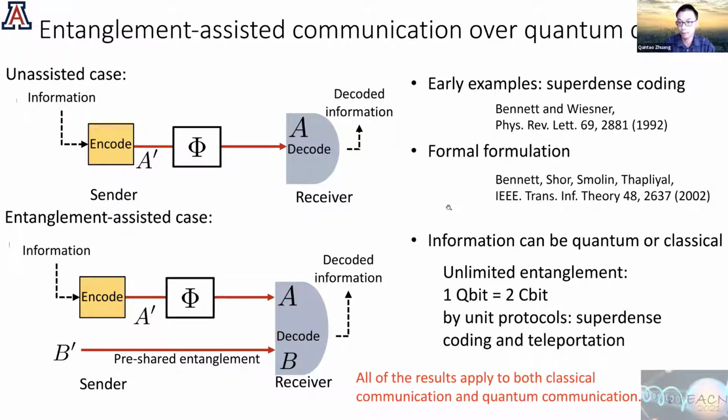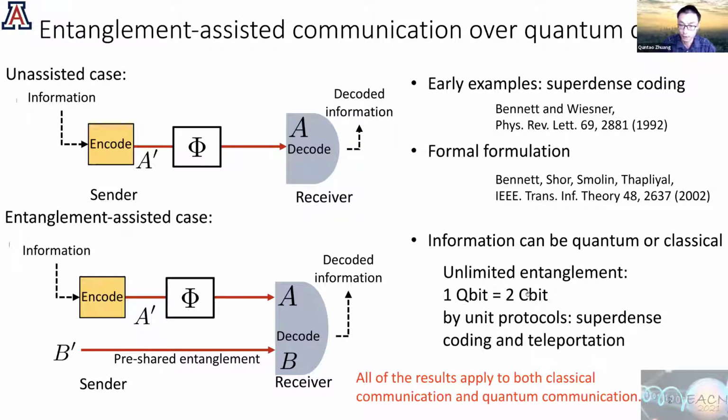One thing I do want to point out is that, besides the formal formulation by Bennett, Shor and others, and the superdense coding, which Justin already talked about, here the information can be both quantum and classical in this assisted communication scenario. Because if you assume unlimited entanglement, then 1 qubit is basically equivalent to 2 classical bits by the unit protocols of superdense coding and teleportation.